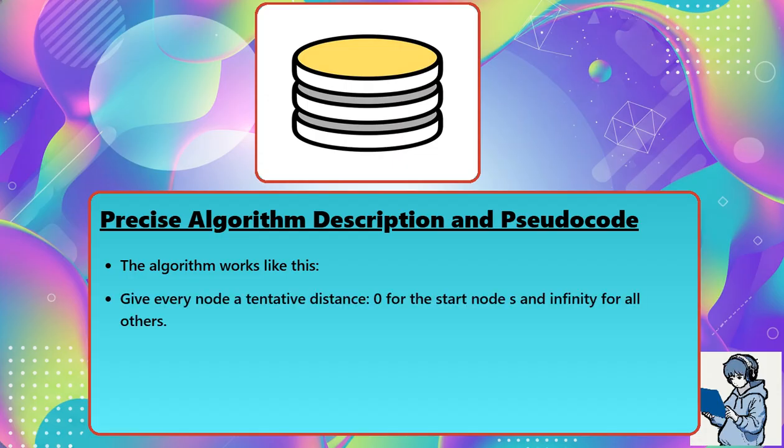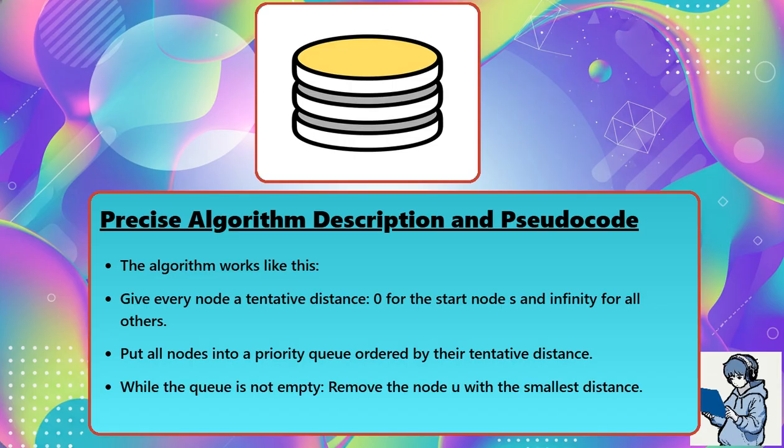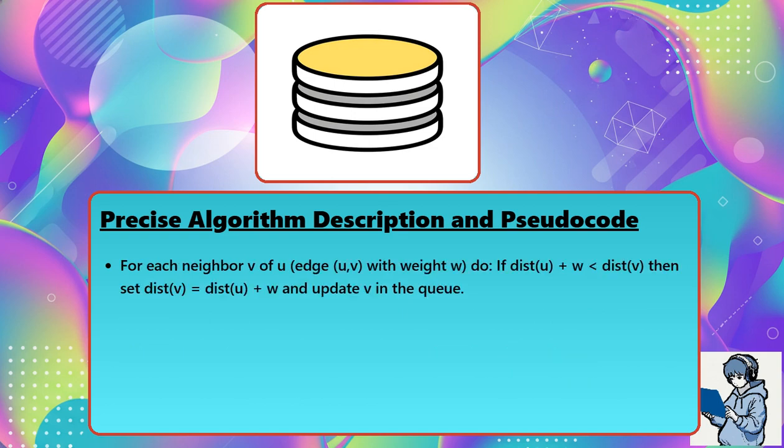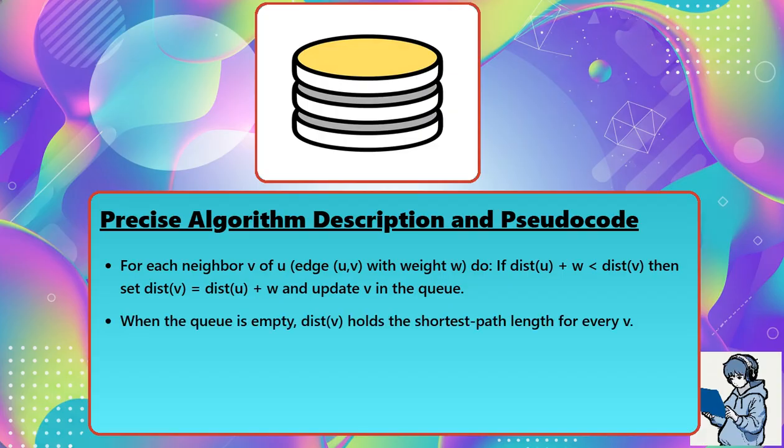The algorithm works like this. Give every node a tentative distance, 0 for the start node S and infinity for all others. Put all nodes into a priority queue ordered by their tentative distance. While the queue is not empty, remove the node U with the smallest distance. For each neighbor V of U, edge (U, V) with weight W, do: if dist(U) + W is less than dist(V), then set dist(V) to dist(U) + W and update V in the queue. When the queue is empty, dist(V) holds the shortest path length for every V.